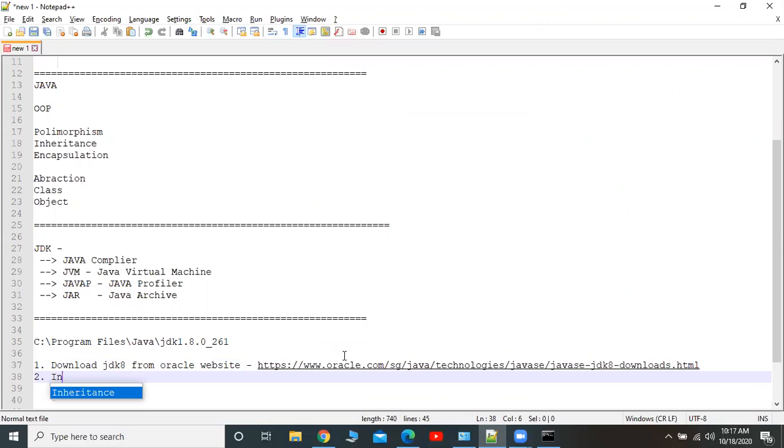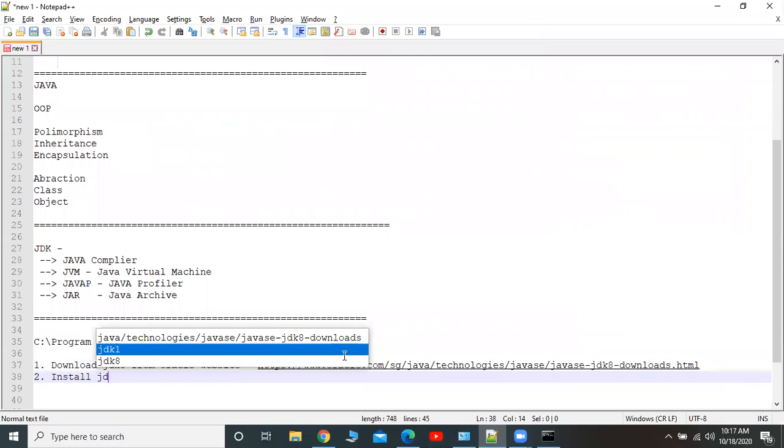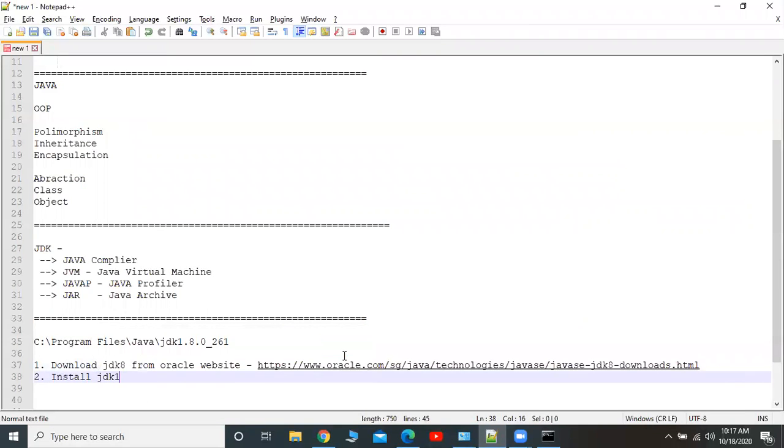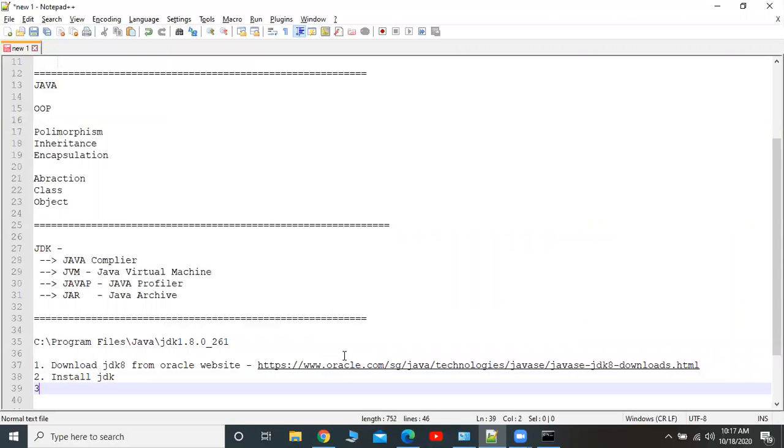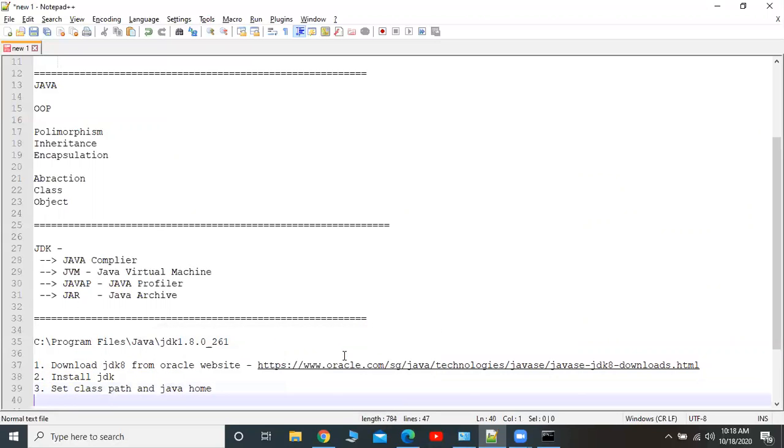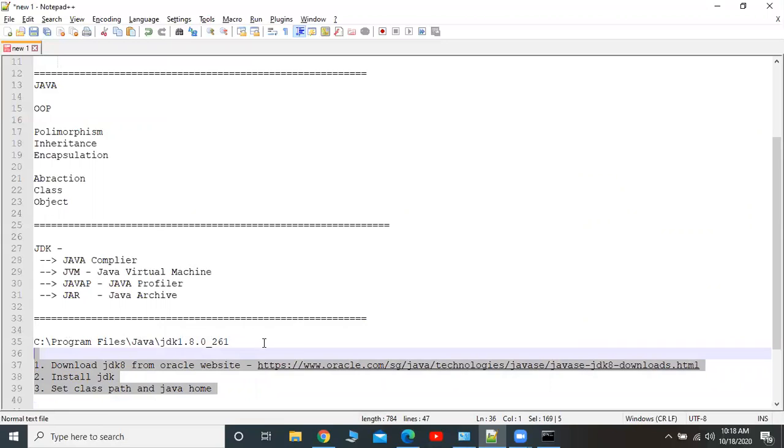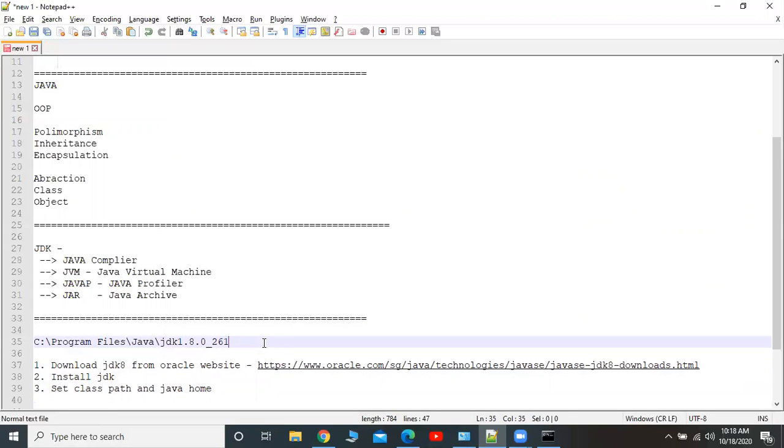Second, install that JDK software, then set the class path. What is that? Then the class path and the Java home. So these are the three things we have to do to develop a Java application. Maybe this is also asked in interviews. So you have to download the software, install the software, and set the class path for the Java home.